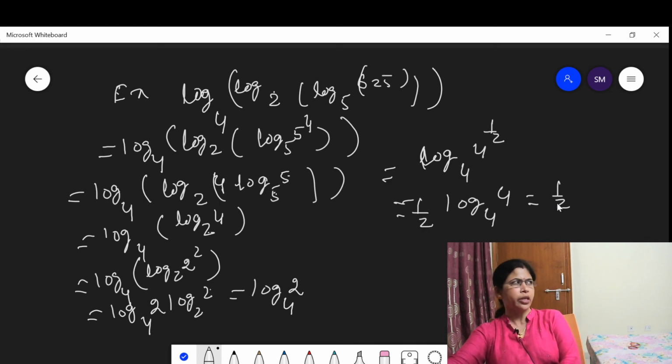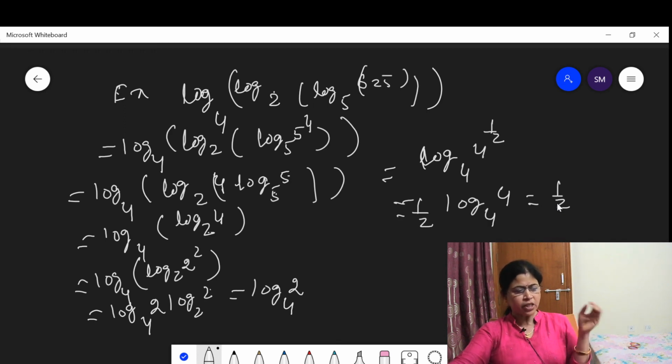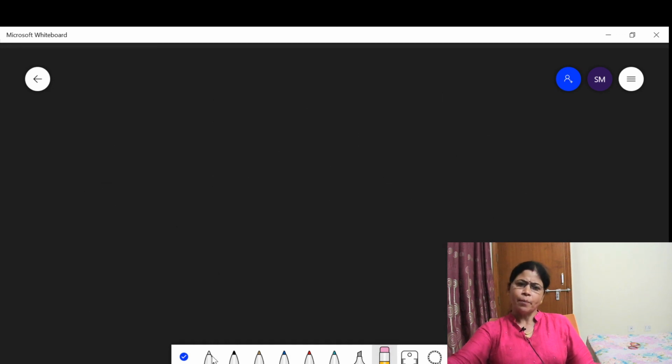When you see the examples, you think this might be a complicated question, but when you solve it step by step, you apply all these properties thoroughly, you get a simple answer. When you practice a variety of questions, more and more questions, the questions which will be asked in your exam paper will be easier for you. Here another question says that,